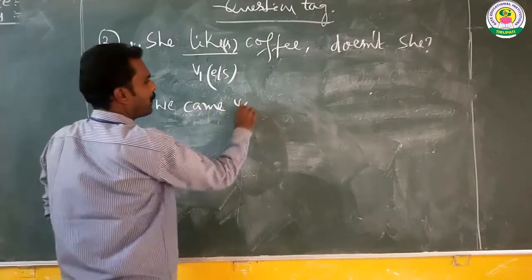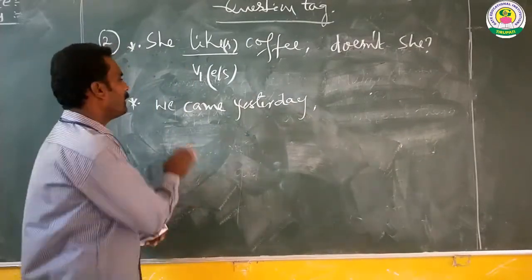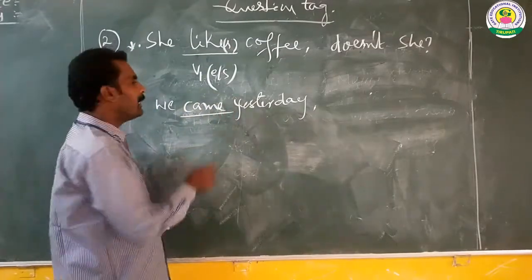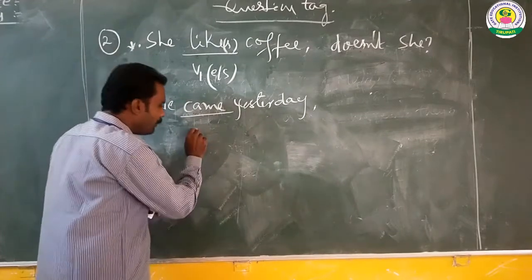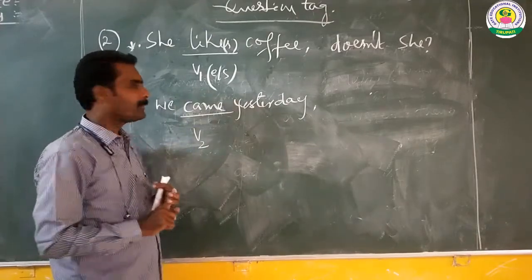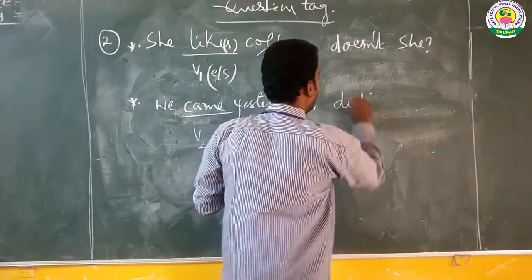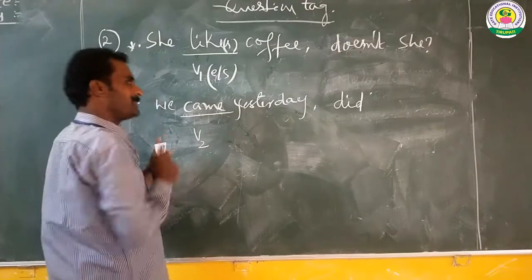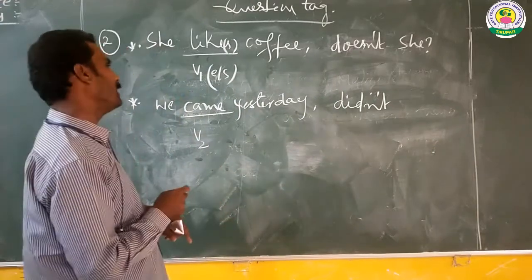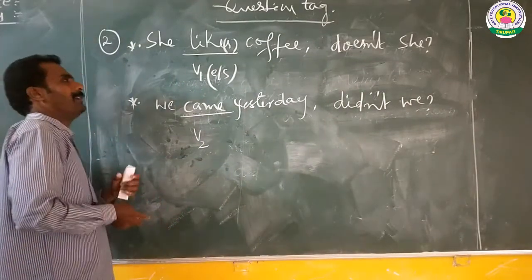We came yesterday. In this statement, came is the main verb and came is in verb 2 form. V2: come, came, come. That's why the tag should start with did. And already the statement is positive, so not is also added. So didn't we is the tag question. Fine.